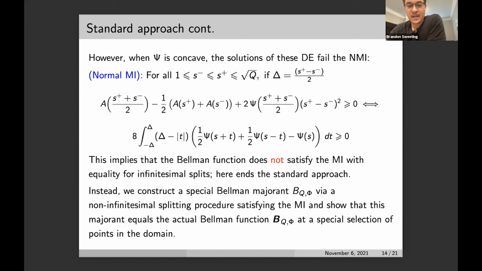So instead, we need to construct a special Bellman majorant via a non-infinitesimal splitting procedure. And then we show that this satisfies the main inequality and actually equals the Bellman function at a special selection of points in the domain by providing optimizers for those points.